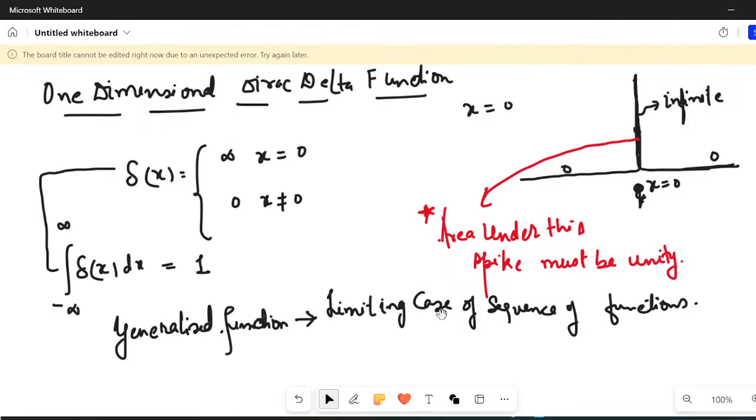Let's say I'll give you some background of vector spaces. I'll give you some background of operators. I'll give you some background of matrices. After that, the quantum mechanics will become easier for you. That is why I'm doing all these things.